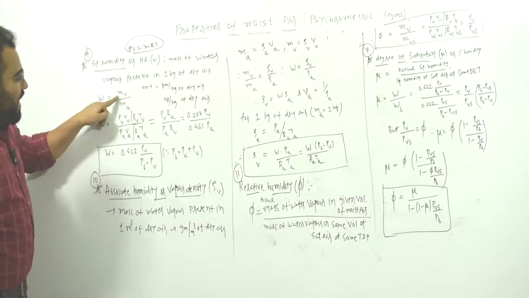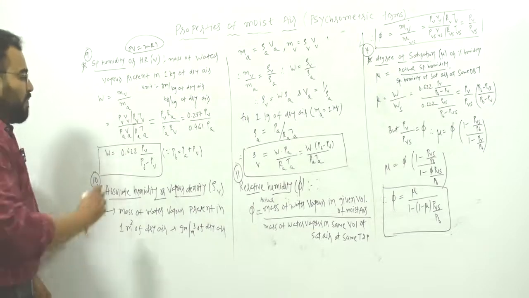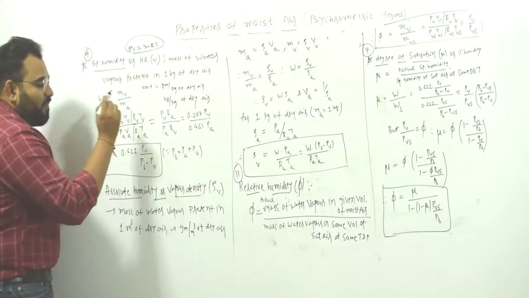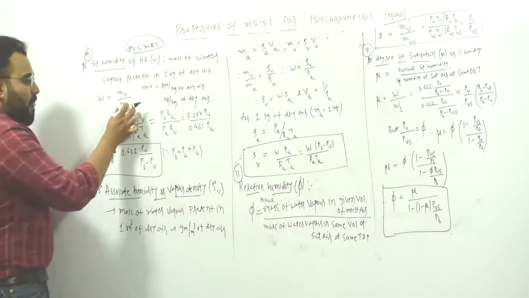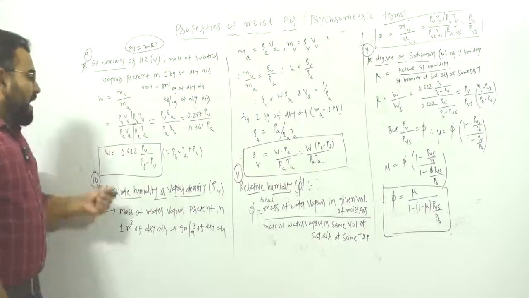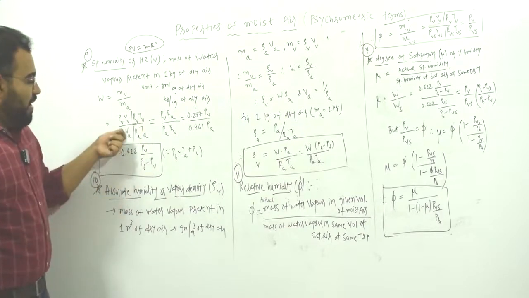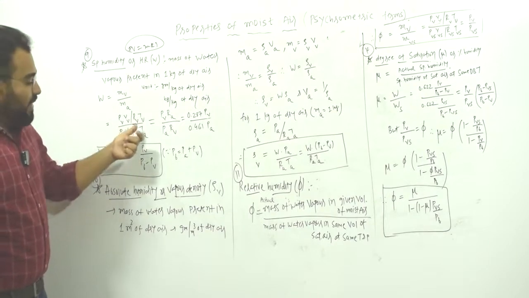So can I write mv is equal to PvVv upon RvTv, meaning pressure of water vapor, volume of water vapor, gas constant of water vapor and temperature of water vapor, because PV equals mRT. In the same way, for the mass of dry air, can I write PaVa upon RaTa: Pa means pressure of dry air, volume of dry air, Ra gas constant of dry air, and Ta temperature of dry air.